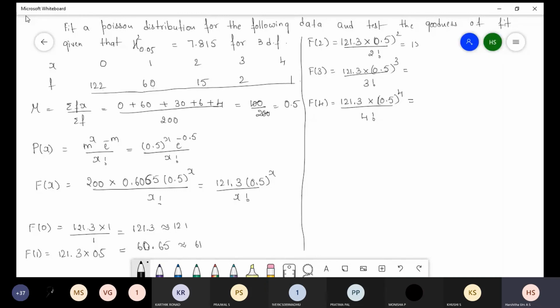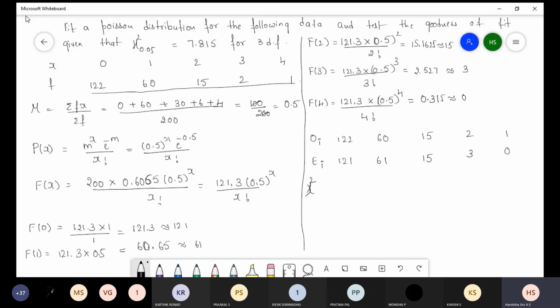Next, 15.1625, approximation we can write it as 15. Next, 2.527, approximation we can write 3. Next, last one, 0.315, approximation we can write it as 0.